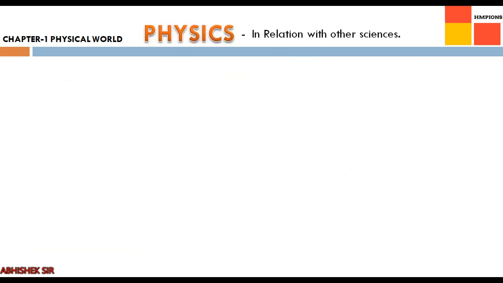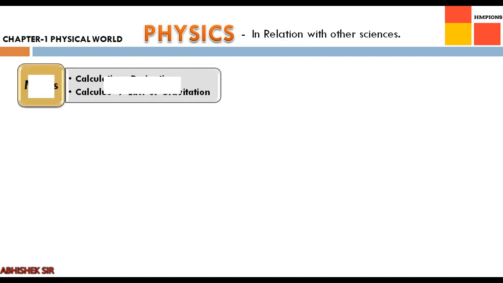Now in the beginning we will relate physics with other sciences, right? We ended our part 1 with a few basic disciplines which are related to physics. So let us see in slight detail how physics and other sciences are related. Let us start with maths.